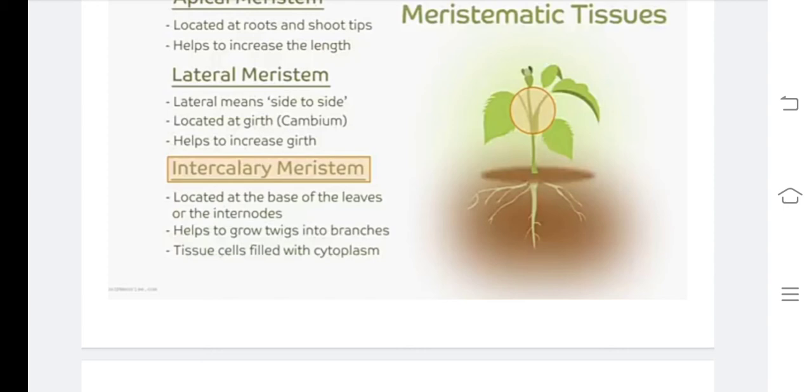What is the main function of intercalary meristem? It helps to grow twigs into branches. These tissue cells are filled with dense or thick cytoplasm. Clear, children?